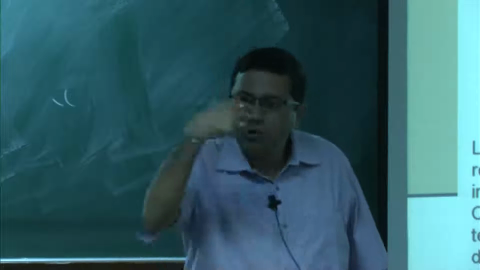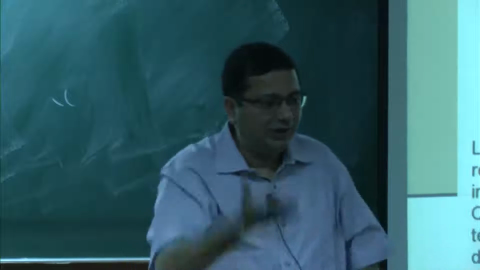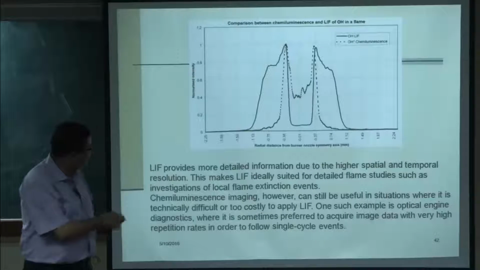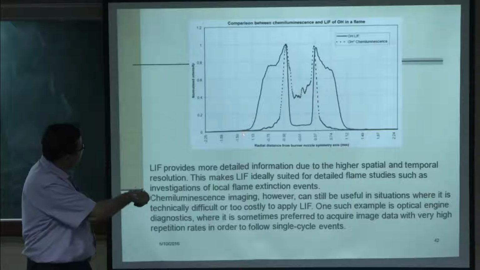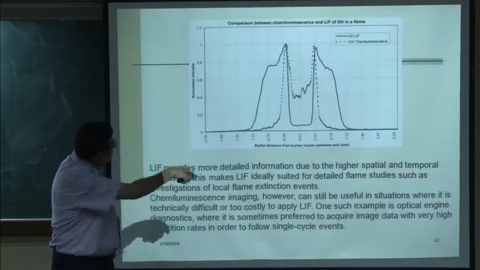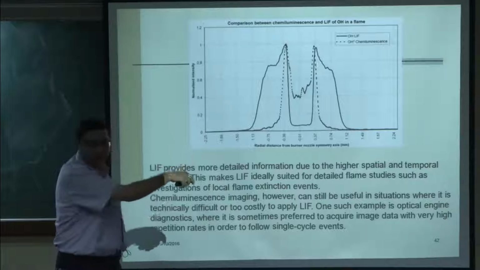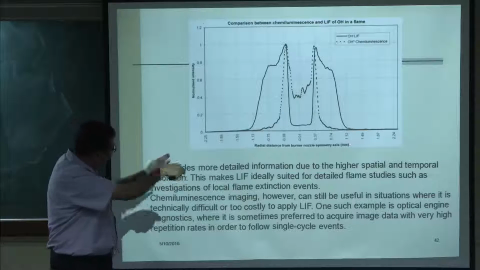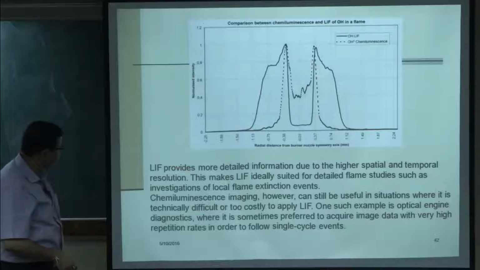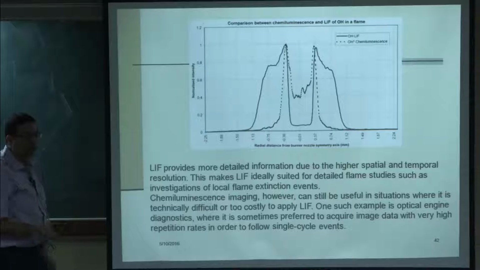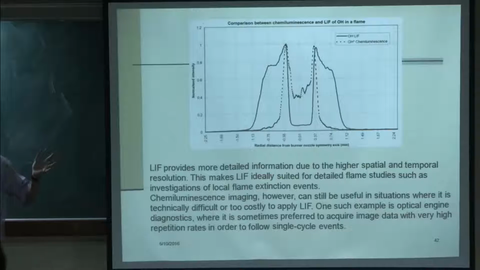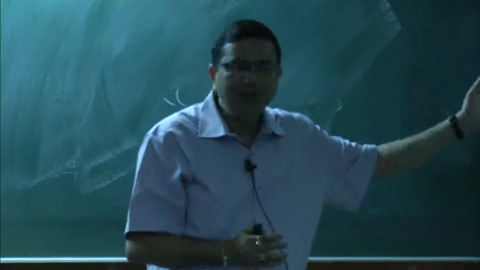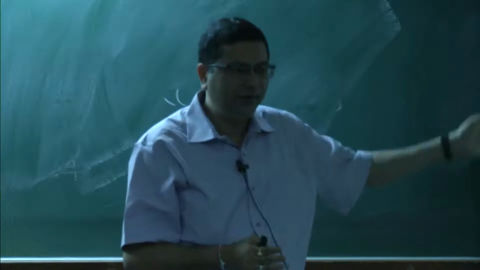So, it will take measurement only in the flame, not away from it, not up and down. You can see the distinction, this is the PLIF OH distribution, this is the chemiluminescence, this is much narrower, this is much wider, and because of that, to study the entire diffusion flame zone it is much better to use PLIF.